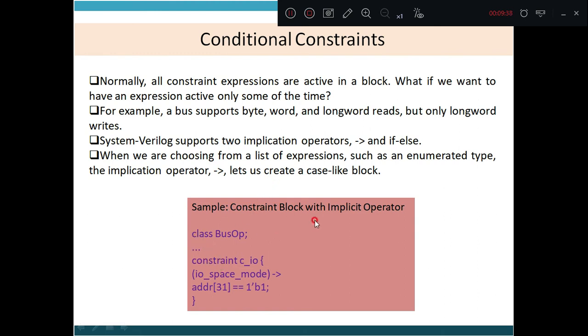See here, a constraint block with the implication operator. There is a class called bus, with constraint identifier IO space mode, implication operator, address of 31 equal to 1'b1. Now what do you mean by this? If this is true, then it implies that address of 31 will get 1'b1. It means that the bit is 1. We will see the example.